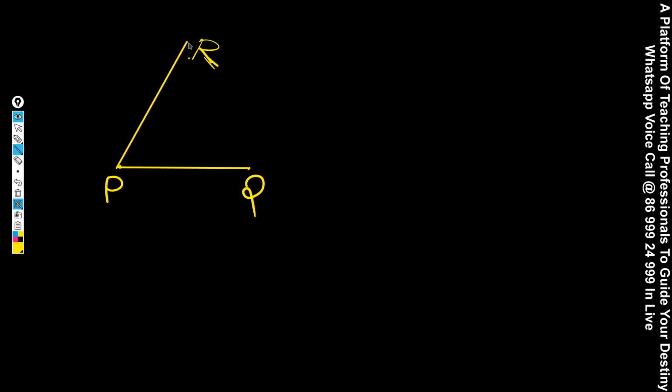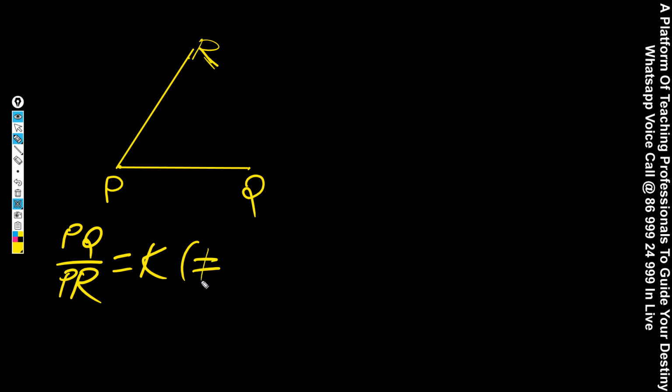This is PR distance. Now what he's saying is PQ by PR. Remember this, please. The same conditions will be used in complex numbers also. PQ by PR is equal to K, where K not equal to 1, is a circle always. You will get why it becomes a circle if you understand why K not equal to 1.